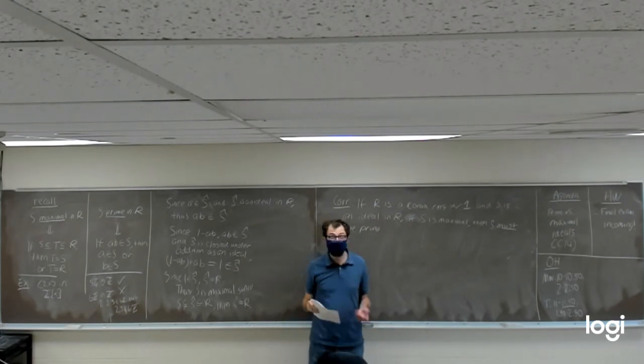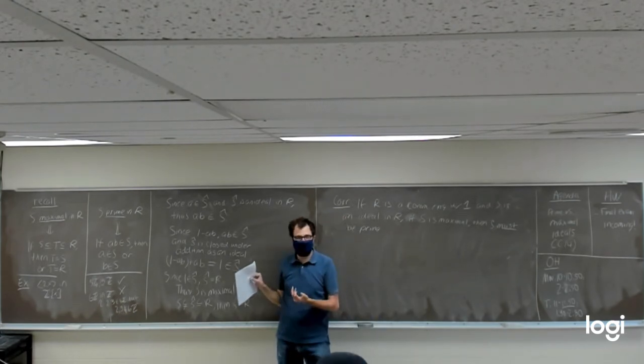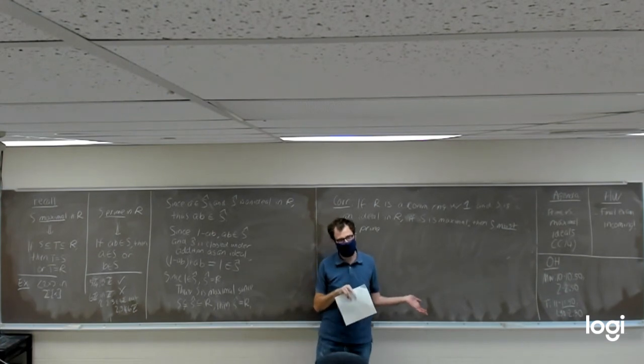In other words, in a commutative ring with identity, all maximal ideals have to be prime.